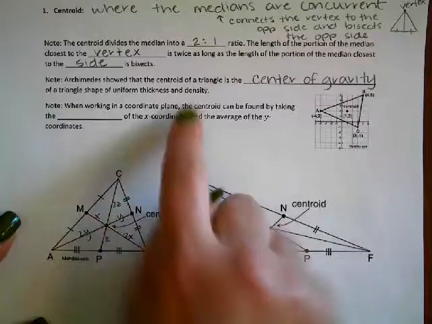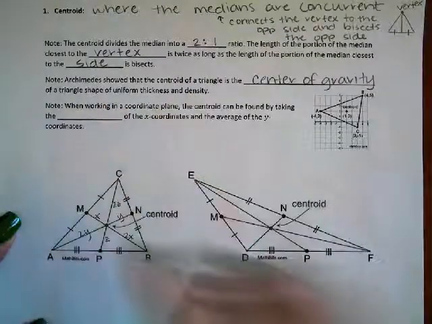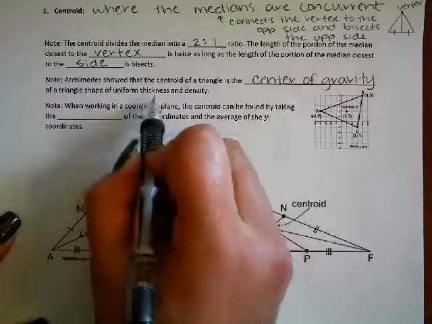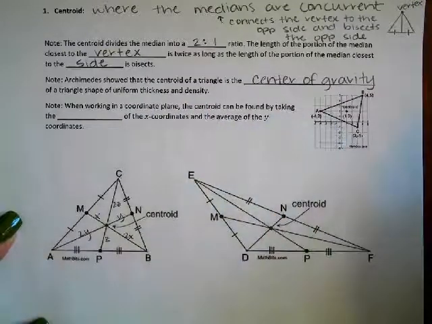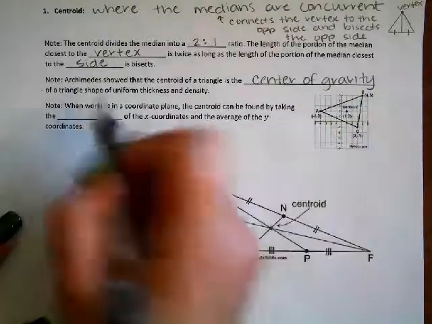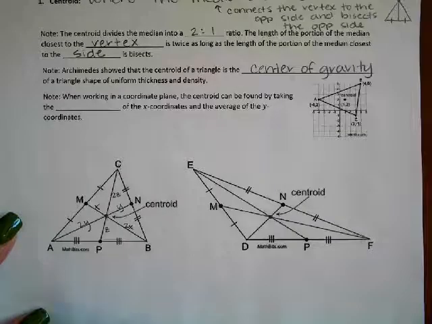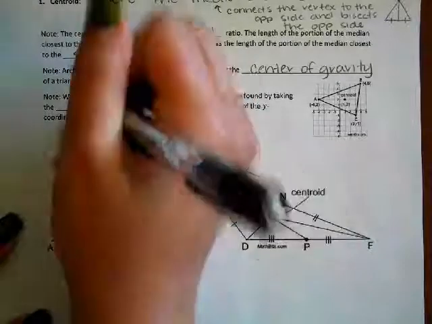But it would have to be a uniform thickness and density. So as soon as you take that and decorate it in art class and start putting stuff on it, it's no longer the centroid. But if that was one piece of metal and it was uniform, wherever you could balance that on your finger, that would be the center of gravity. That would be the centroid of the triangle, which is kind of interesting. When working in a coordinate plane, the centroid can be found by taking the average.